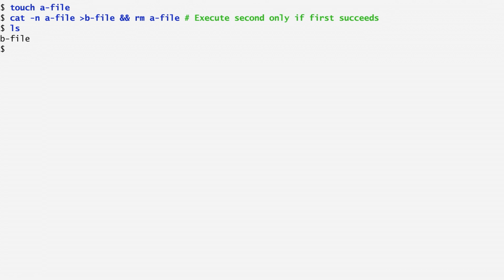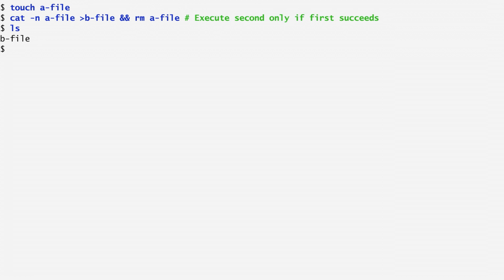Next, I invoke cat -n on A-file and redirect the output to another file called B-file. I then append a second command, rm A-file, with a conjunction, which means that the second command, rm, would only be executed in case the first one, cat, succeeds. Listing now the contents, we see that B-file is present as opposed to A-file, which was removed.